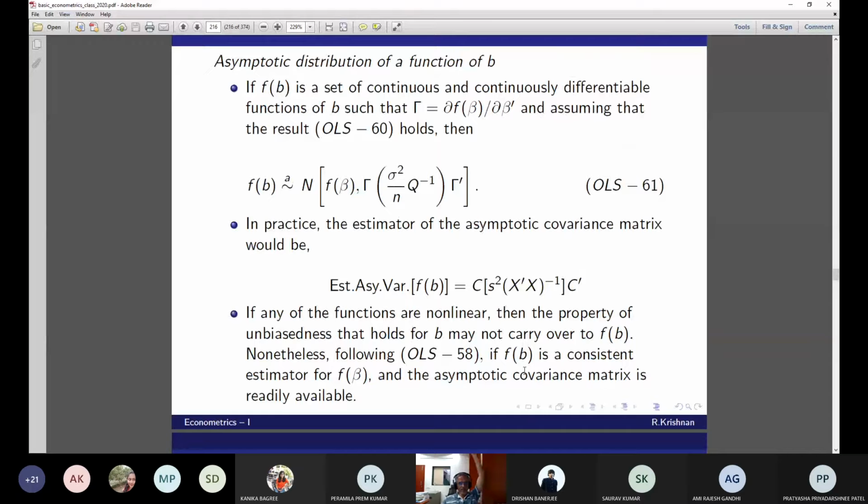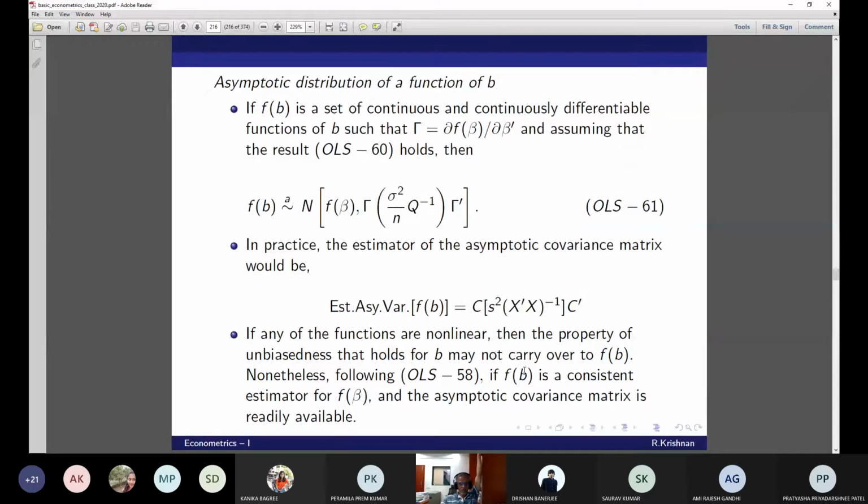Then the asymptotic distribution of a function of the OLS coefficient vector, the estimated coefficient vector, is this: N[f(beta), gamma (sigma squared by n) Q inverse gamma prime], OLS 61. Take these things down too. So in practice, we replace the Q with X transpose X inverse.